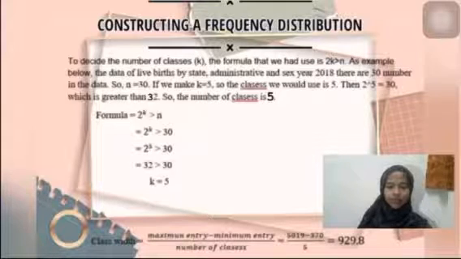As an example, in the data of live births by state, administrative district and sex in 2018, there are 30 numbers in the data, so our n is equal to 30. If we make k equal to 5, the number of classes is 5. Then 2 to the power of 5 is equal to 32, which is greater than our n, that is 30. So the number that we choose for our classes is 5.